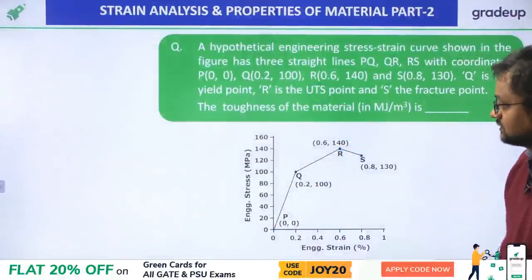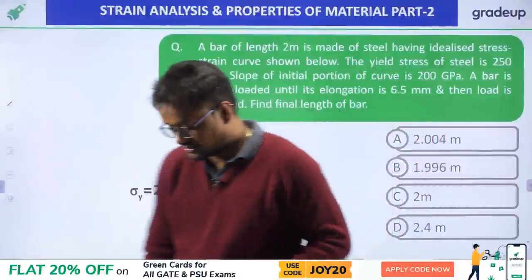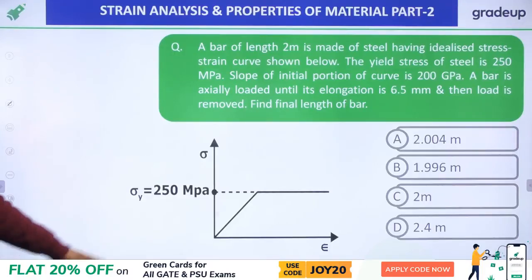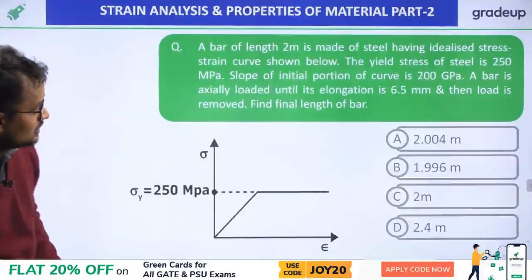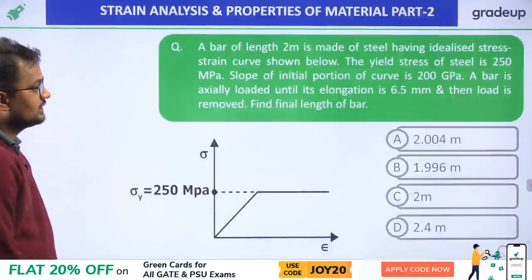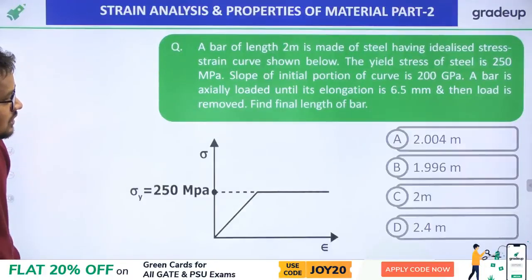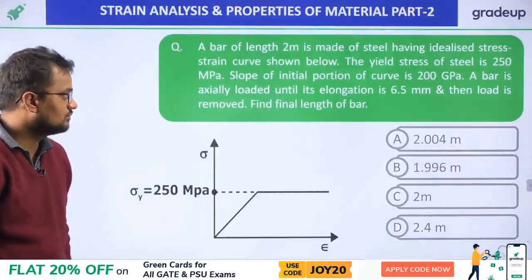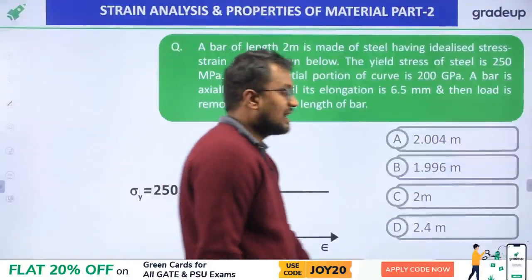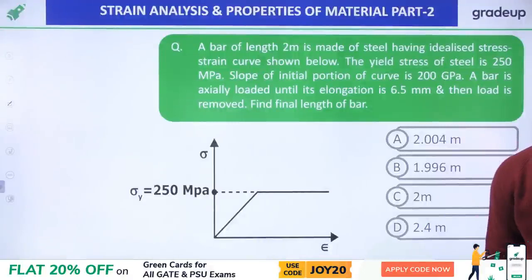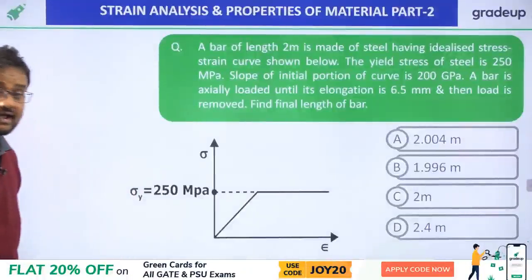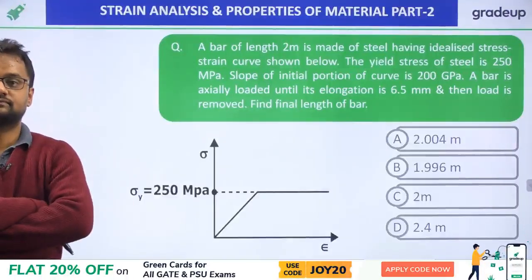Okay. So this is the next question. A bar of length 2 meter. The idealized stress-strain curve is like this. The slope of the initial portion is 200 gigapascal, and the bar is elongated up to 6.5 mm and the load is removed. Then the final length of the bar is asked. My friends, the final length of the bar is asked.